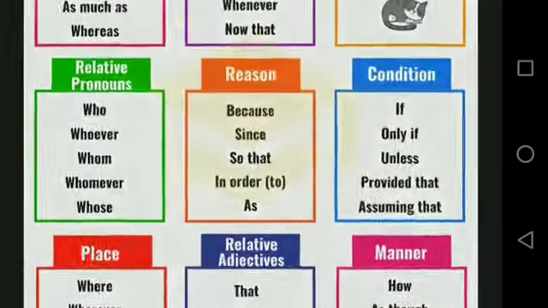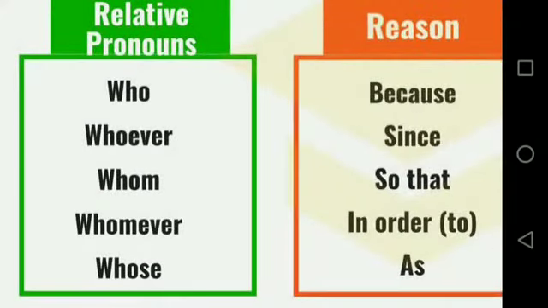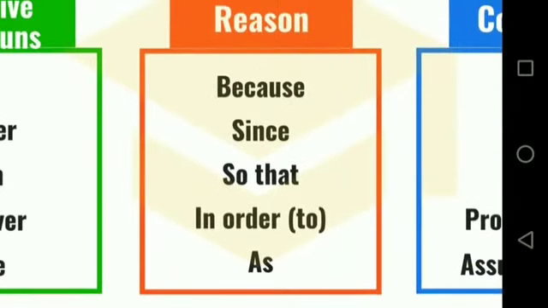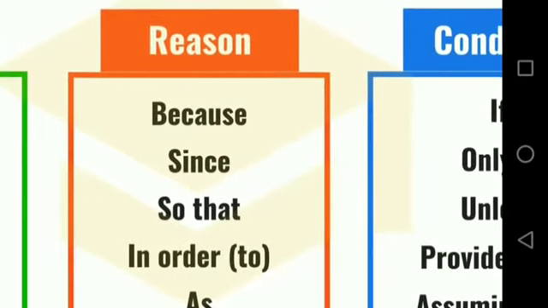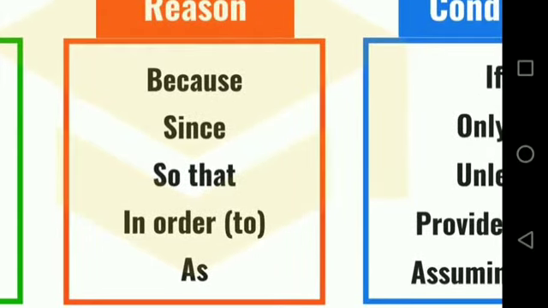Relative pronouns: who, whoever, whom, whomever, whose. These are relative pronouns. Of course, some subordinating conjunctions describe the reason. If you ask, why are you doing like this? To answer that question, the reason conjunctions are: because, since, so that, in order to, as.